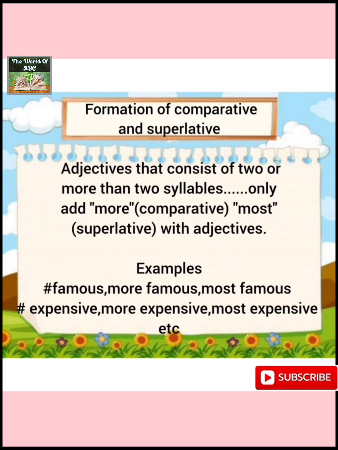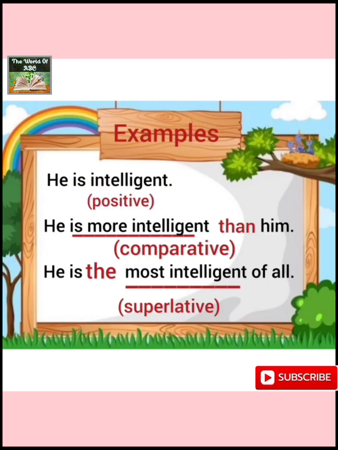Now let me explain this positive, comparative and superlative degree with the help of this example. He is intelligent. Now here intelligent is the positive degree because it is explained for only one single subject, one single noun or pronoun here in this sentence. In the other sentence, he is more intelligent than him. Now comparison is there. Comparison has been made between the two people here.